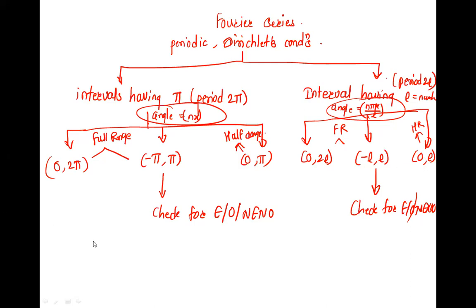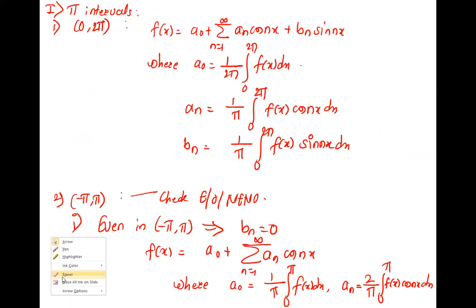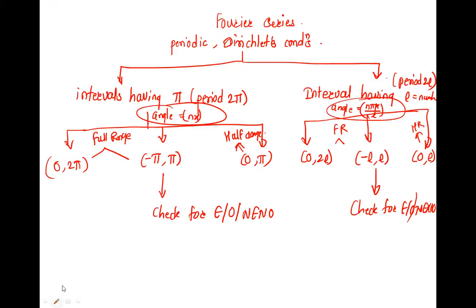Okay. In 0 to 2 pi, no need to check. Here only we check even odd, in the second. And this is half range. So there are two types. I'll write it here only. Half range are of two types: half range Fourier cosine series and half range Fourier sine series.